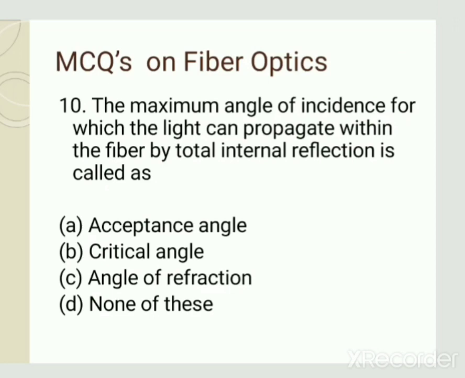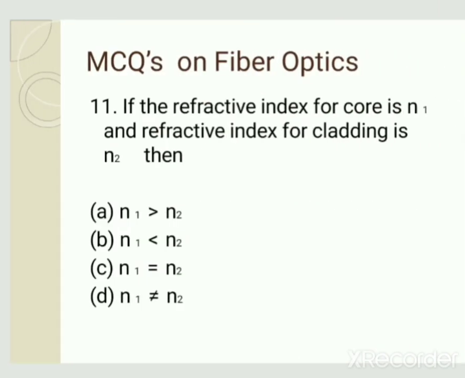Therefore, that maximum angle of incidence is called the acceptance angle, and it is denoted by theta naught or theta maximum, and its equation is sine inverse of under root of n1 square minus n2 square upon mu naught. Mu naught is the refractive index of air and its value is 1. So we can include this mu naught or we can neglect it.